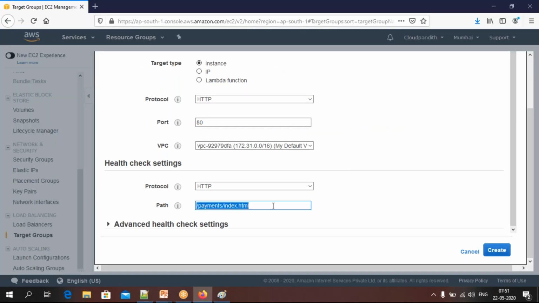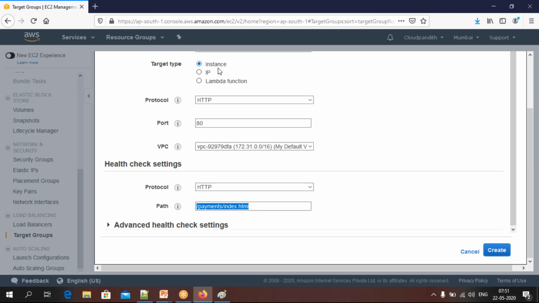So this is the URL it has to request. Automatically it knows it has to connect to that particular payment app, and in that payment app it has to go to this path to check if this index.html is accessible. What it means is this payment app is up and running, there is no issue.